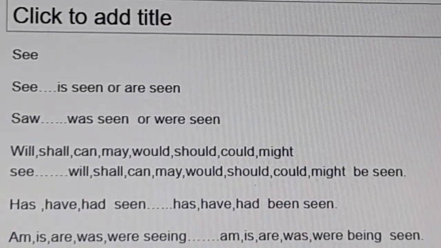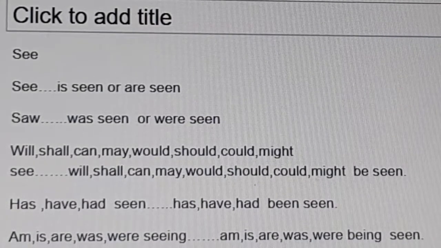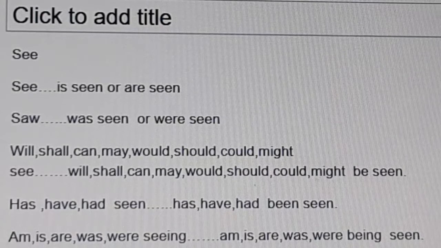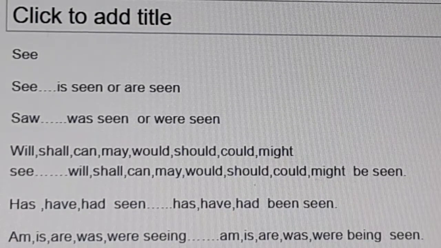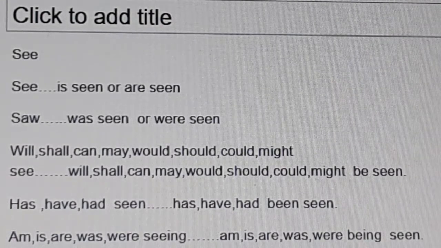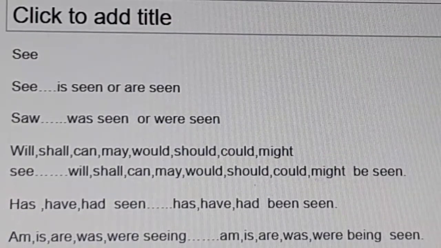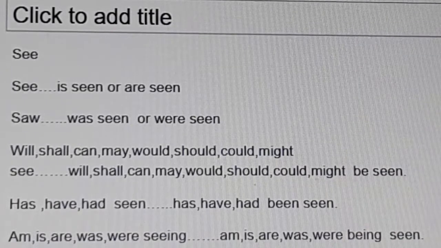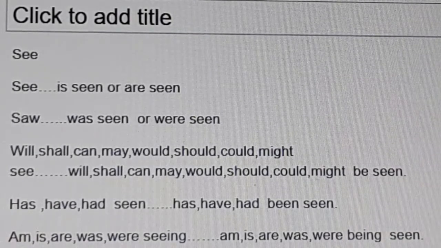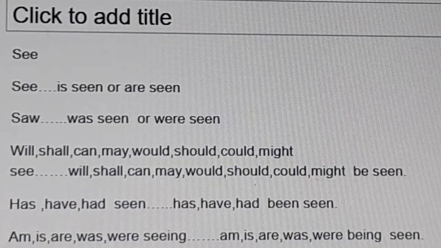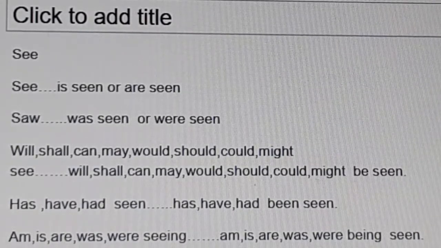If there is "will see" in present tense, it becomes "will be seen". Shall see, shall be seen. Will see, will be seen. Can see, can be seen. May see, may be seen. Would see, would be seen. Should see, should be seen. Could see, could be seen. Might see, might be seen.